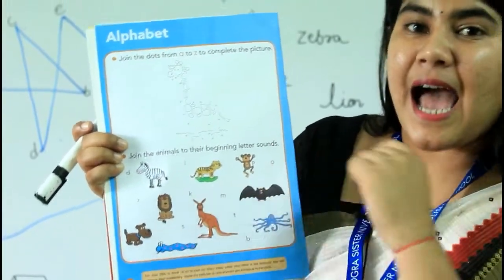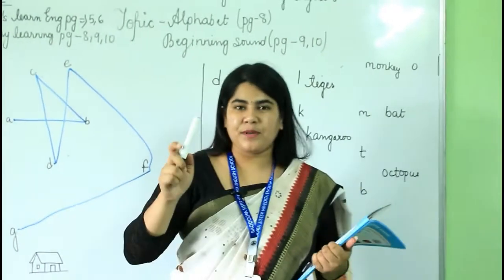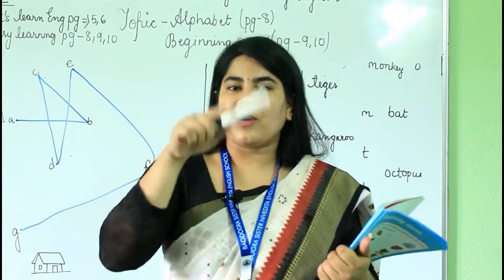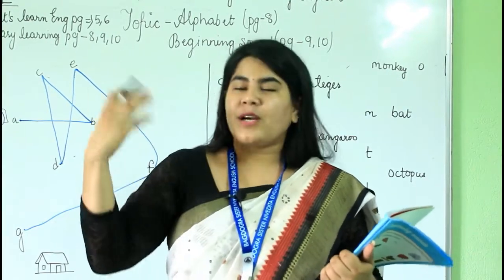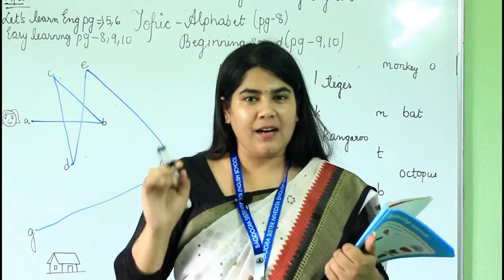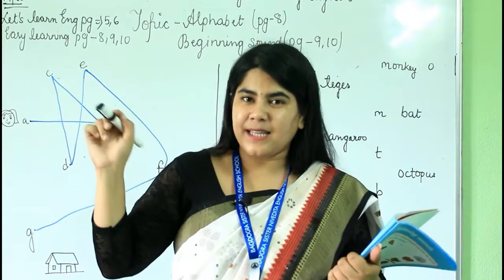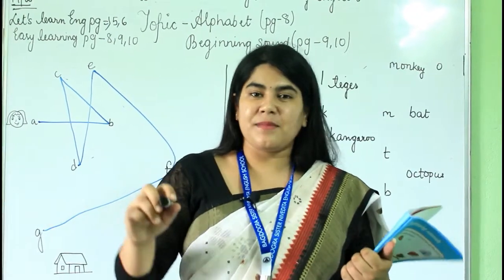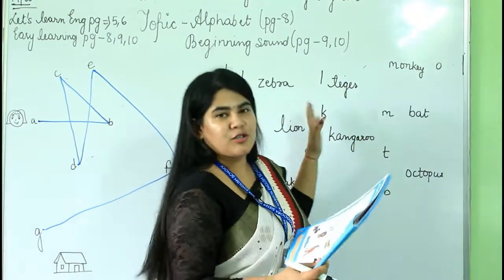Now what you have to do here is match each letter with the beginning sound of these animals' names. Okay, let's move on to the board. I am going to show you. Suppose, for example, my name is Rashmi. What is the beginning letter of my name? It's R. What was her name? Preetha. What is the beginning letter of her name? It's P. P for Preetha, R for Rashmi. Similarly, A for apple, B for ball, right? So let's move on to the board now.